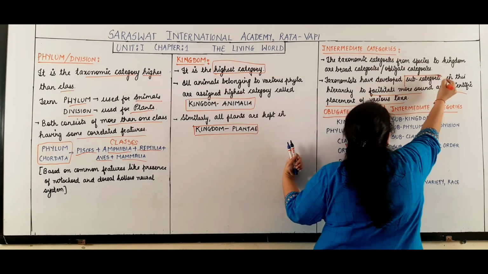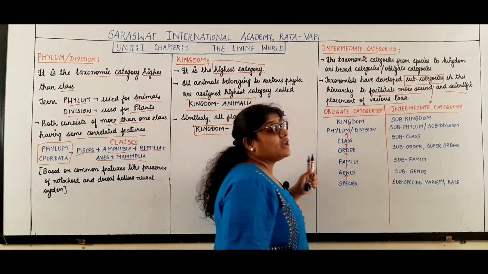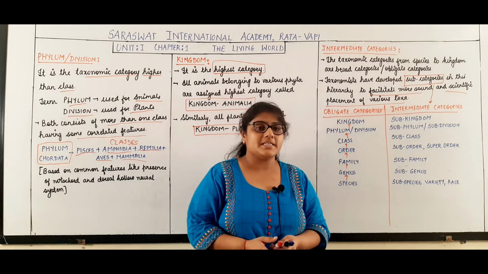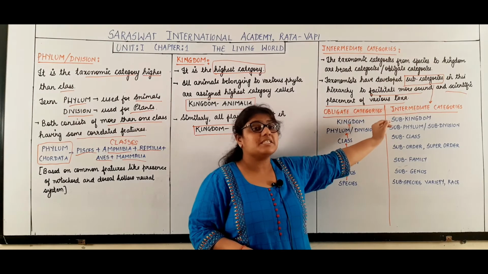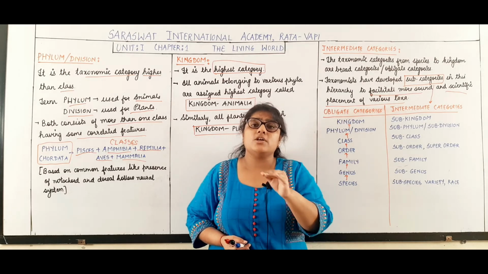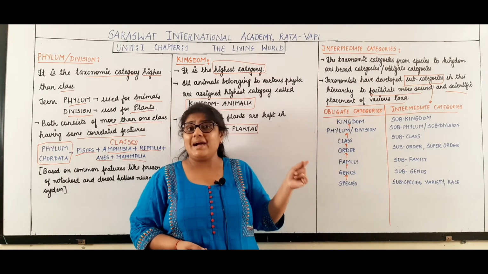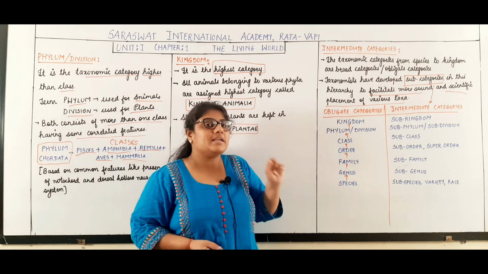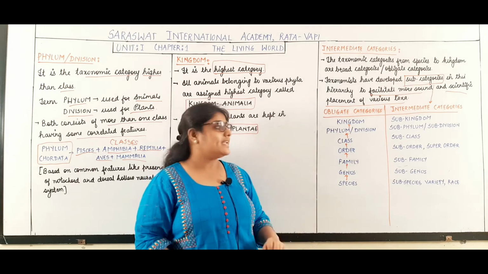And students, these subcategories are called what? They are called the intermediate categories. It is not compulsory that all organisms should have the intermediate categories. Yes, but it is compulsory that each and every organism will have the obligate categories.